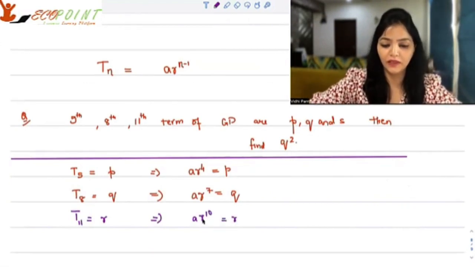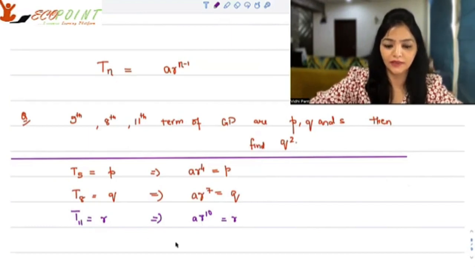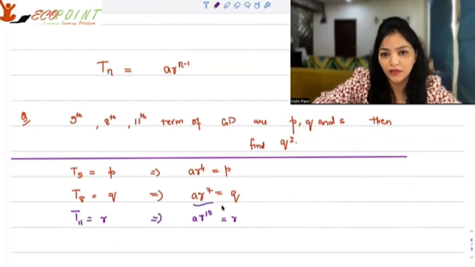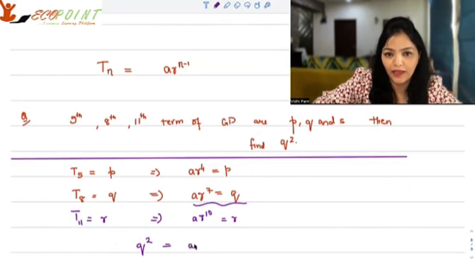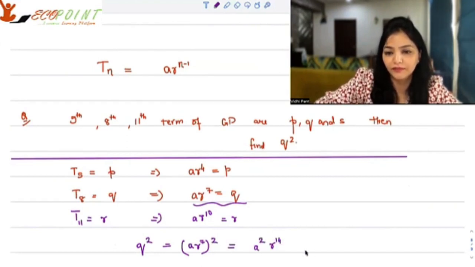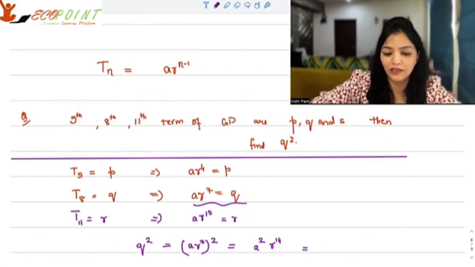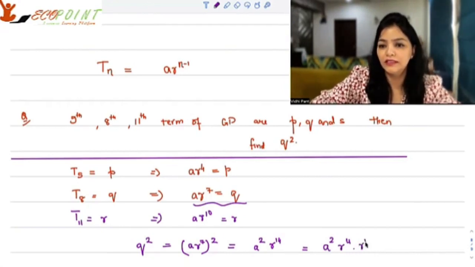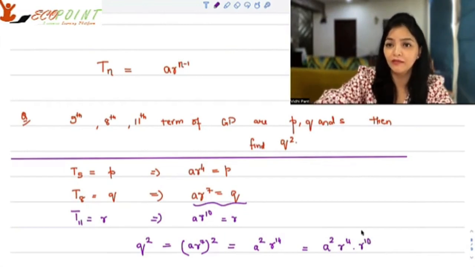So we have P, Q, R written like this. Now, I need the square of Q. So Q square is equal to AR to the power 7 whole square, or in other words, it is A square and R to the power 14. Now, R to the power 14 can be written as R to the power 4 into R to the power 10, because if the base is the same, you can add the powers.